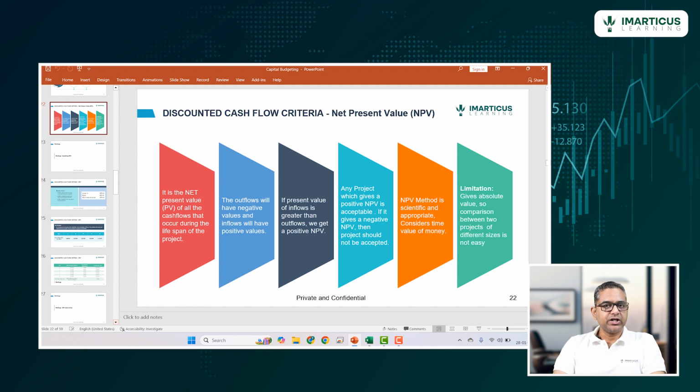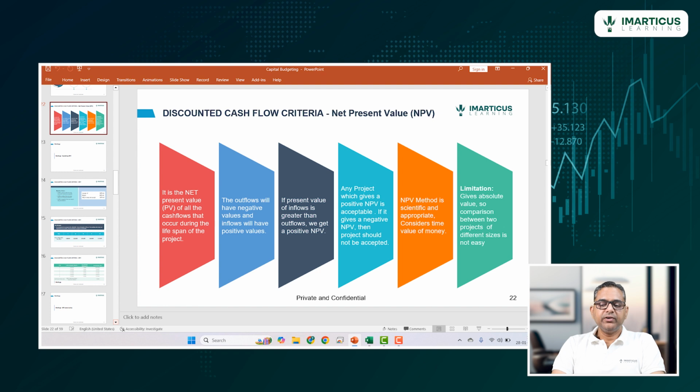And all the cash flows we are going to generate by utilizing the assets in the factory are inflows, and we will show them as positive values in our Excel sheet when we are doing the calculations.